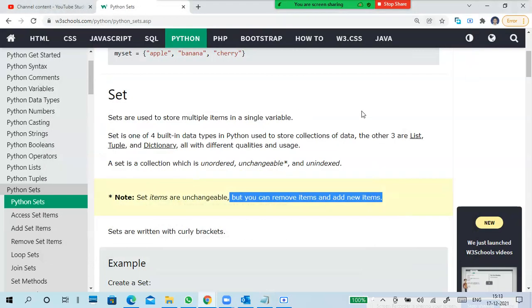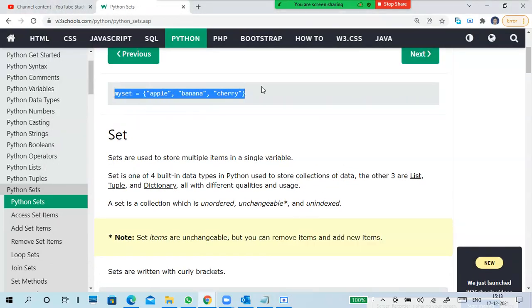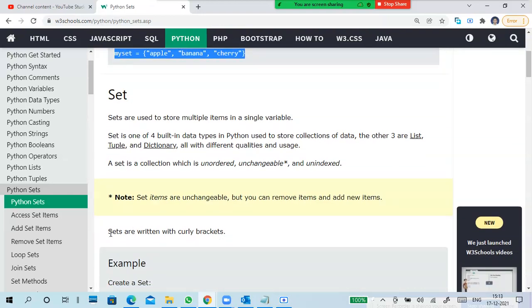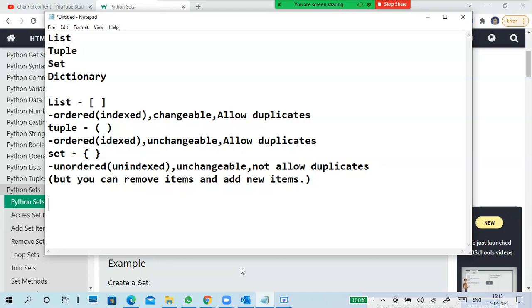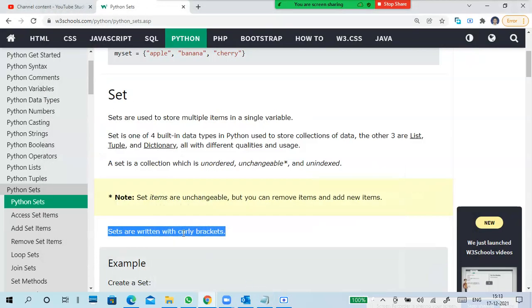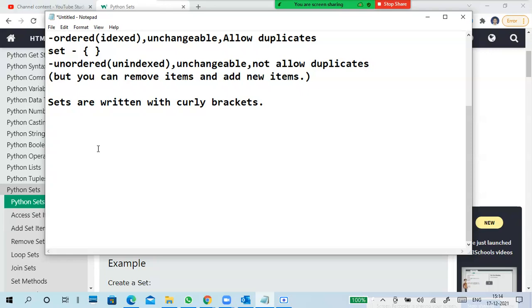But get back to the set. So what is a set? A set is represented in curly brackets. Sets are in curly brackets. Now we will write one set program here. So we'll start.